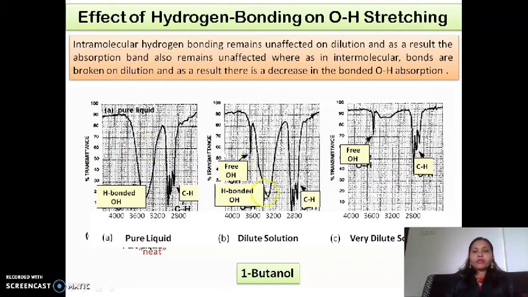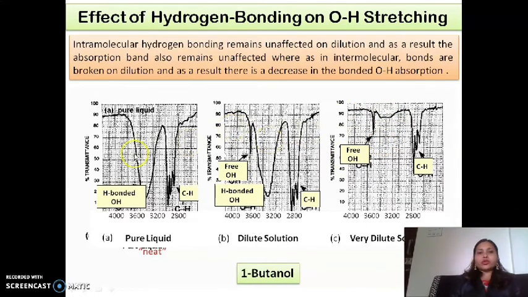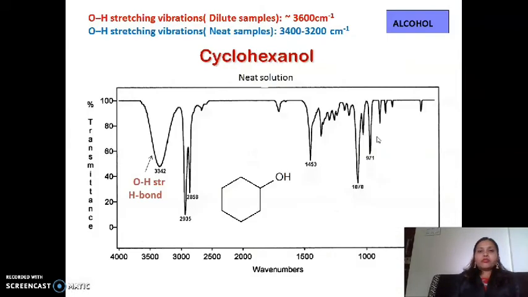In the dilute solution, there is a broad peak along with some free OH groups, which show a sharp peak. And in the case of free OH, there is no broad peak. So we can say that a compound which contains a hydroxy group will show a broad peak as well as a sharp peak, but if it is a very dilute solution, there will be no hydrogen bonding. So from this we can interpret the presence of the OH.